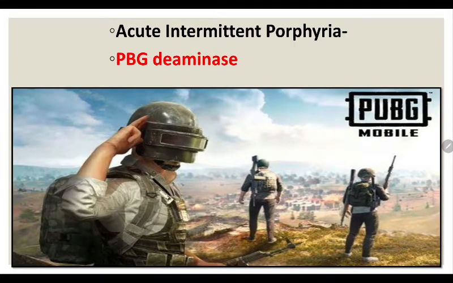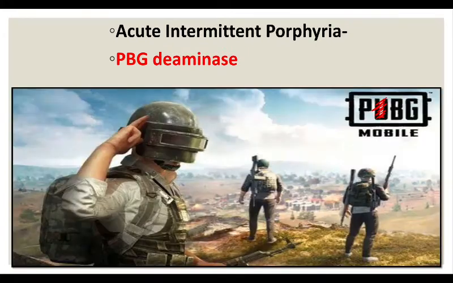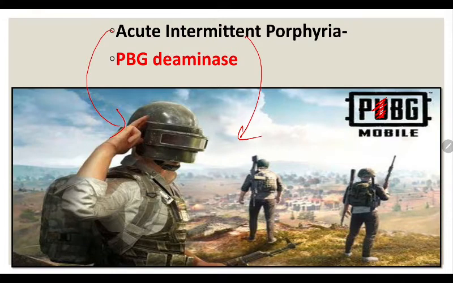Next is acute intermittent porphyria. Answer is PBG deaminase. To remember, let's take PUBG, take out U, so it becomes PBG again, deaminase. Here we will be killing people and diminishing the people. When you're saying diminish, it comes like deaminase. So PBG deaminase is the enzyme deficiency in acute intermittent porphyria. To remember acute intermittent porphyria, let us take this image. Whenever he is going to write an exam, he will be remembering the playing of PUBG, right? Intermittently, at the same time, acute, intermittently, he will be remembering that. So, acute intermittent porphyria, the enzyme deficiency is PBG deaminase.